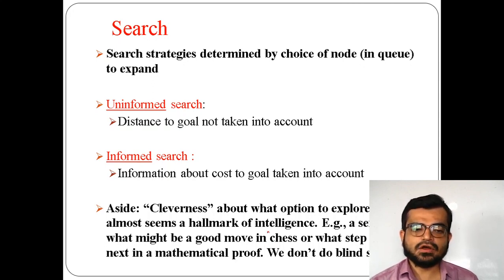But informed search gives you information on approximately what the cost will be. It is not that whatever has been said is 100% correct, but there is an estimation, and that estimation is taken into consideration for performing informed search.